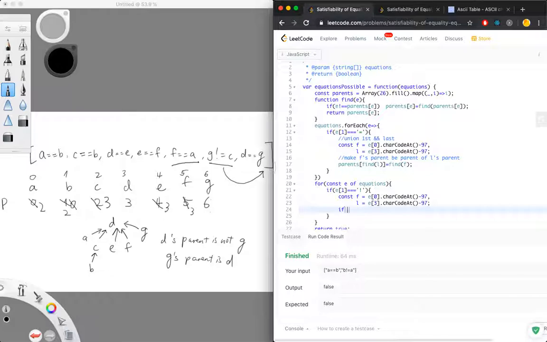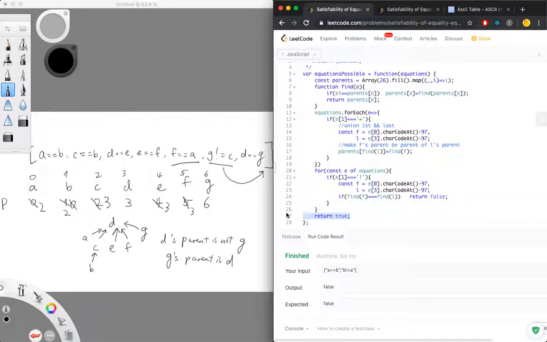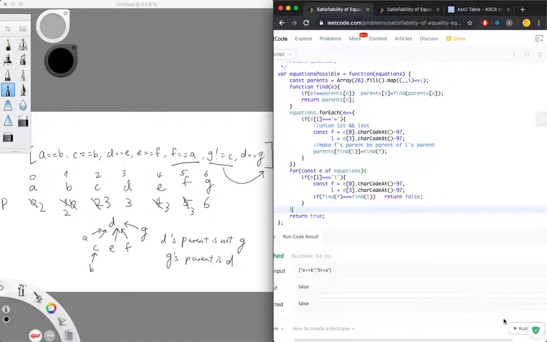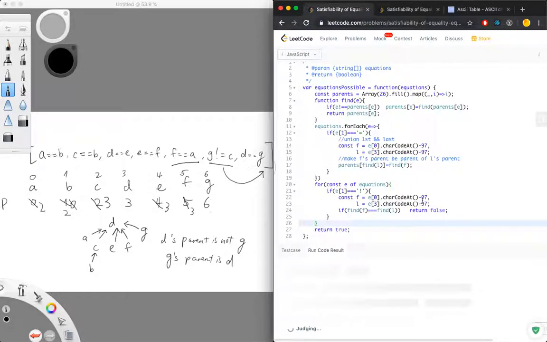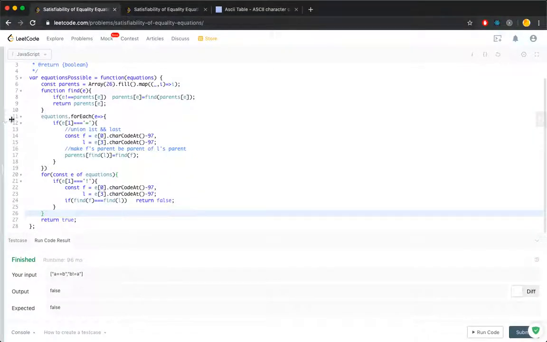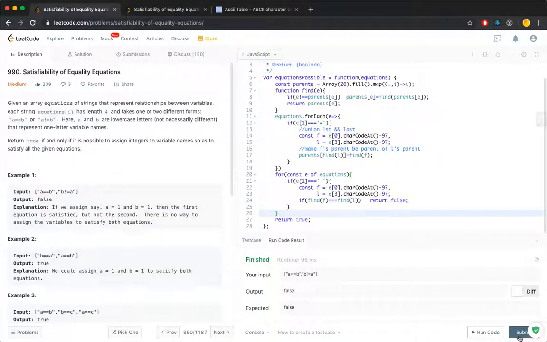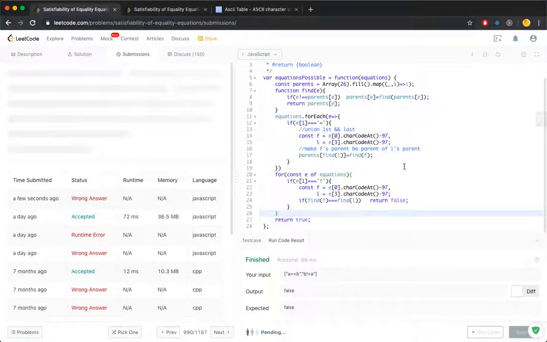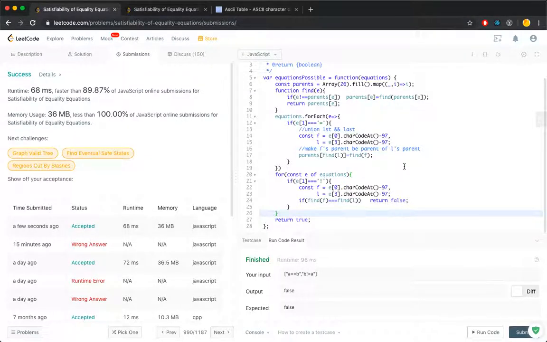If find first is not equal to, no, if it is equal to find last, we return false. And in the end, we return true. If it works, moment of truth. It works. So there we go.